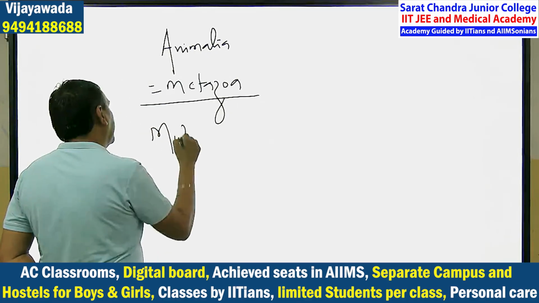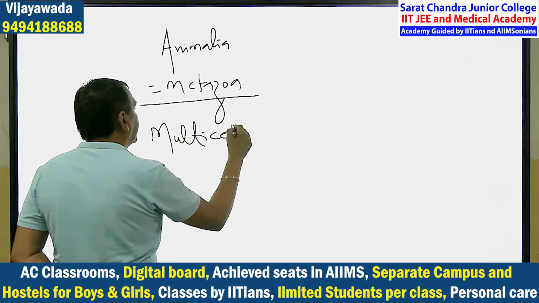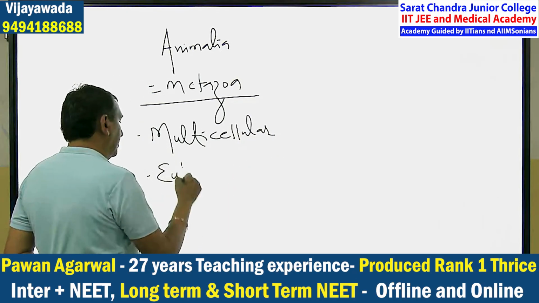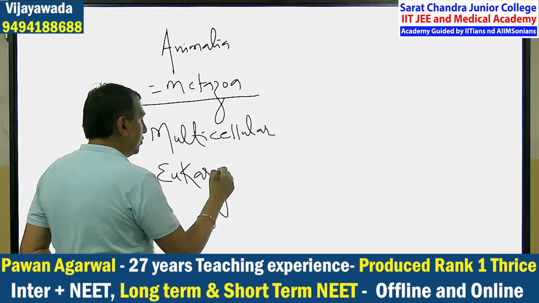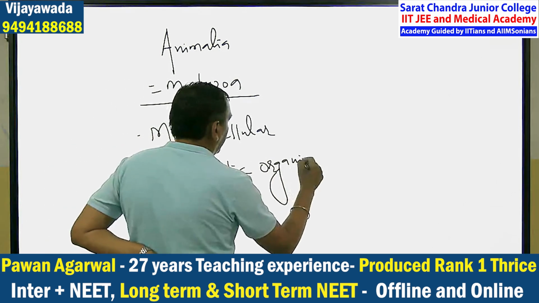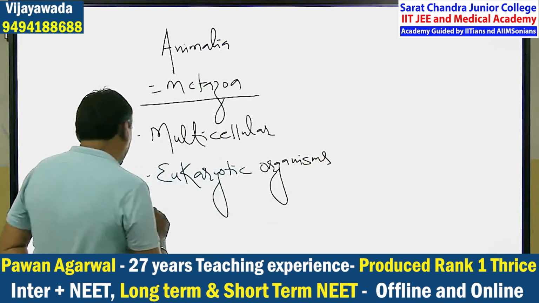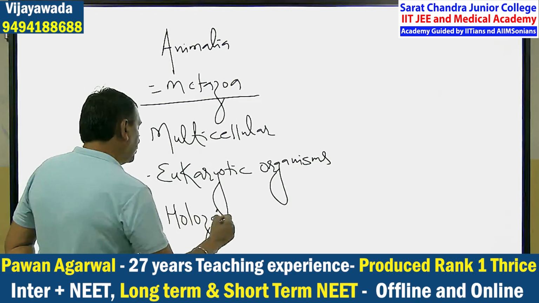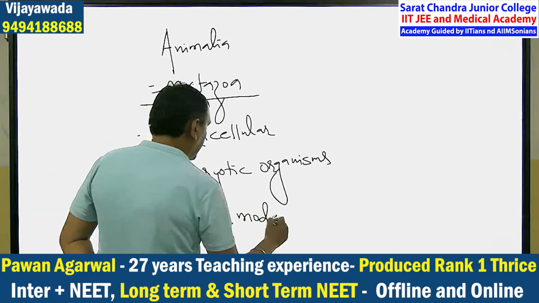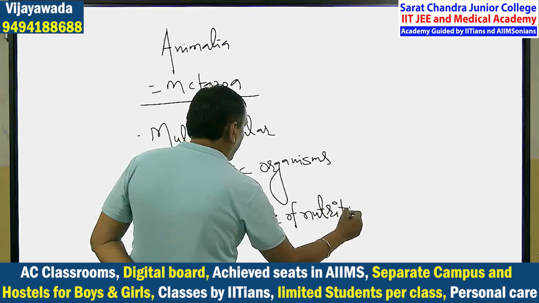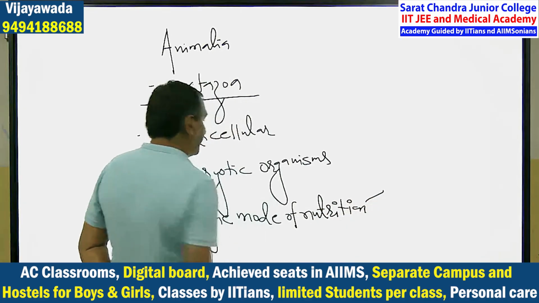I will say three conditions: multicellular, eukaryotic organisms, having holozoic mode of nutrition, is known as the metazoa.